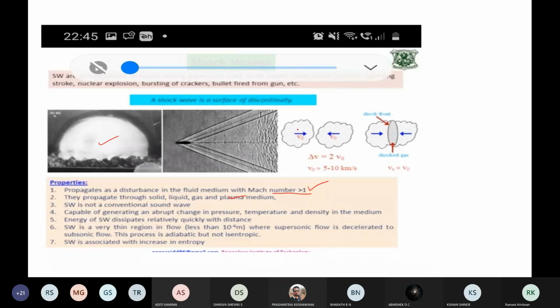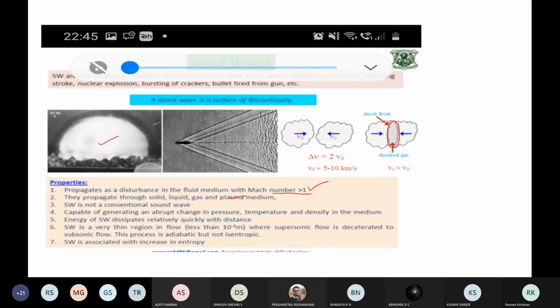See, the two media are coming from opposite ends. One medium is traveling with this velocity, the other medium is traveling with this velocity. When they both clash, this is the region where shock waves are produced, and this is going to be called the shock front. So shock waves are present only in this region. Okay, this region we are going to call the shock front.